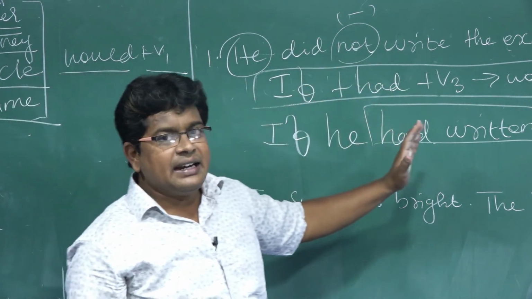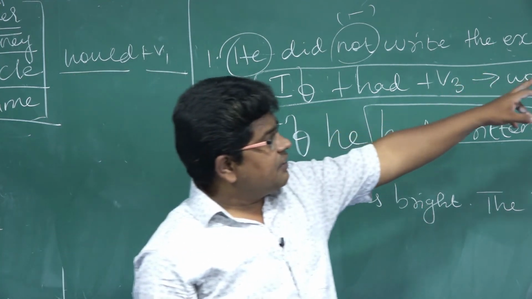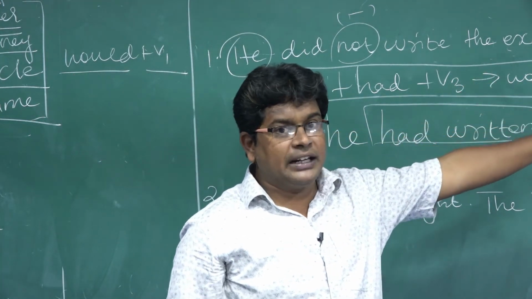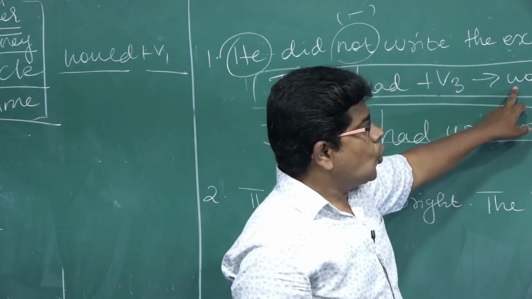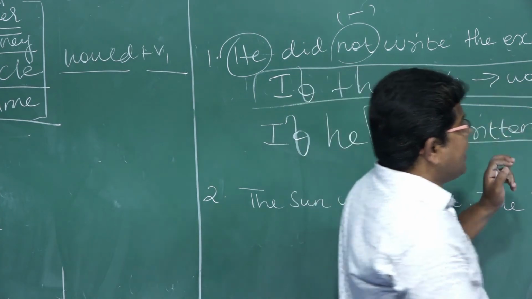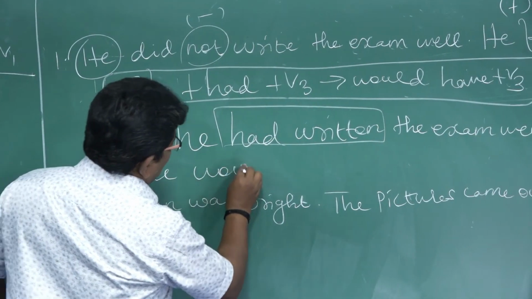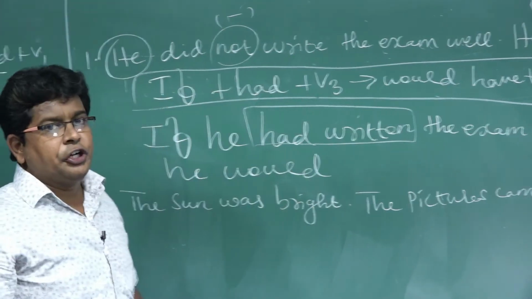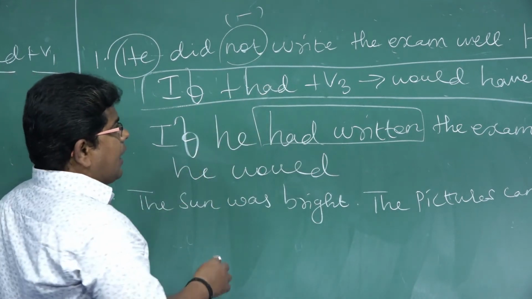If he had written the exam well, what they have given, he failed. That is positive. Now you have to make it negative. Second, what I have given, would plus have plus V3. He would. Now I would like to introduce not, because already told, the sentence we have to make it negative.